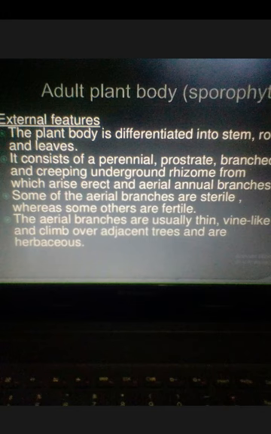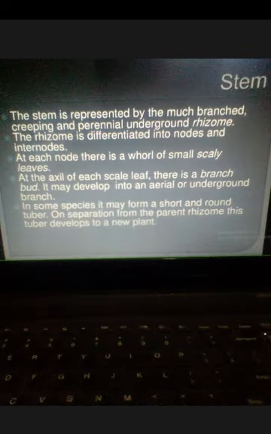It consists of a perennial, prostrate, branched and creeping underground rhizome, from which the erect aerial stems arise. Some of the aerial branches are sterile, whereas others are fertile.